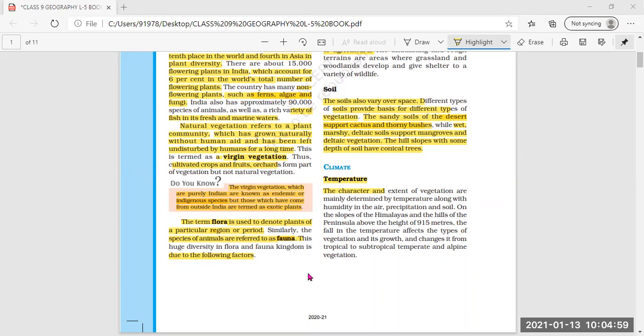Whatever vegetation cover is near the equator, in the tropical areas, is very much different from the areas near the poles where the temperature is very low. And it changes from tropical to subtropical, temperate and alpine vegetation, meaning slowly the vegetation cover changes as you move away from the equator.